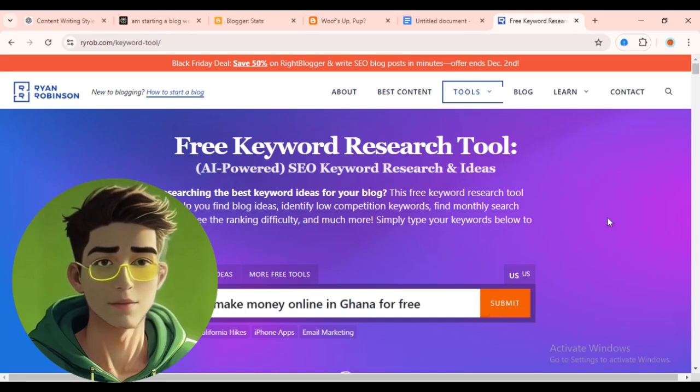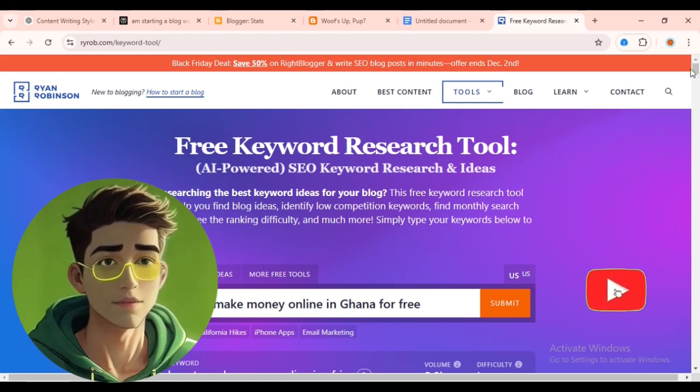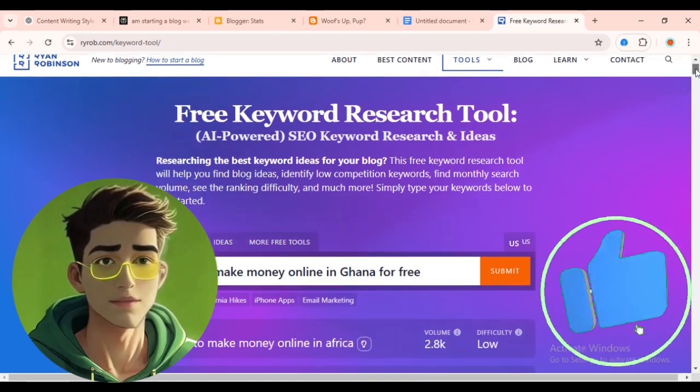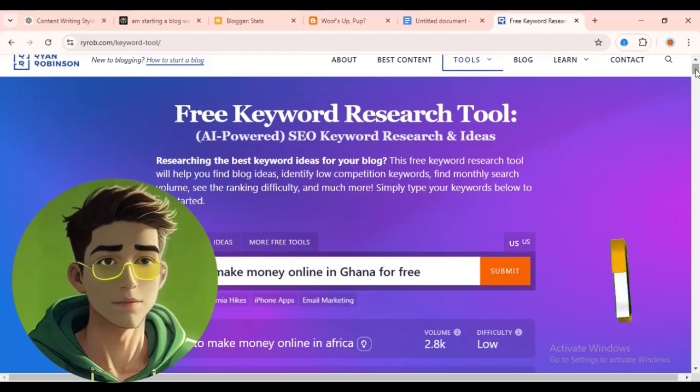To write a very good article, even with the simple step that I'm going to show you, you have to do keyword research. And for keyword research, most people use Ahrefs and SEMrush and Ubersuggest and other tools, which are paid. And these two here are free tools, which I'm also going to leave a link to in the description.